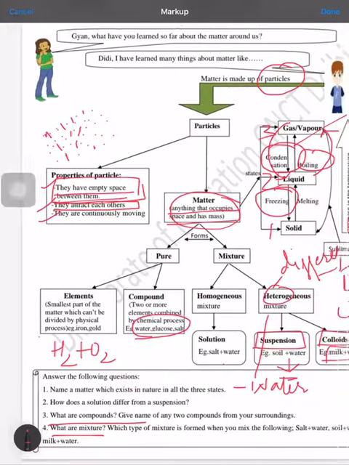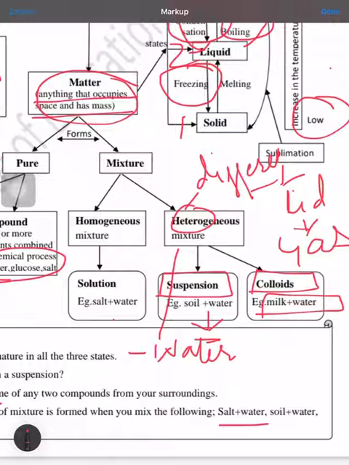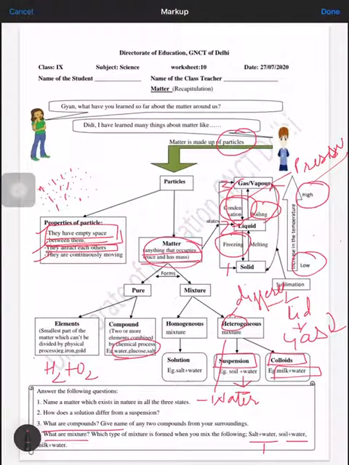Mixtures are two or more elements or compounds mixed by a physical process, and they retain their identity. You have to remember this. In case of a mixture, the elements which have been mixed retain their identity. Element or compound, anything can be there. Suppose you are mixing salt and sugar, so both will maintain their identity till they are combined by a chemical process. Now when we talk of the types, salt plus water is an example of solution. Soil plus water is an example of suspension. And milk plus water is an example of colloid.